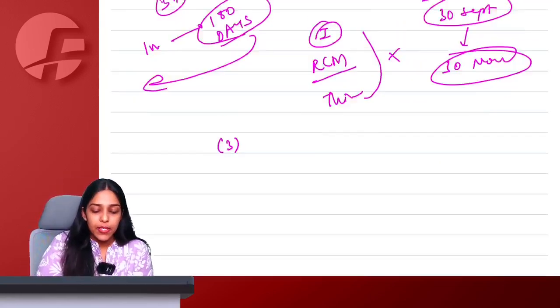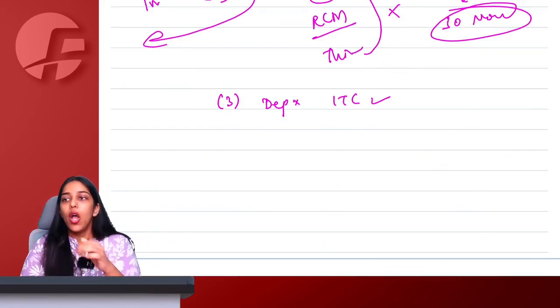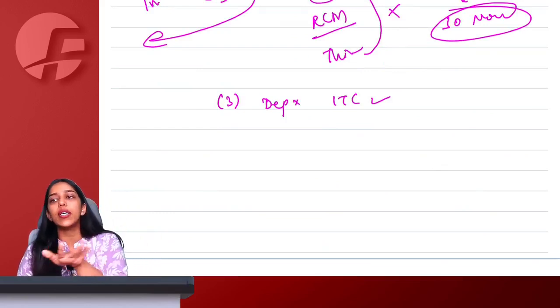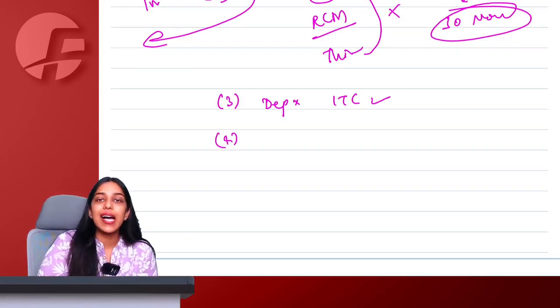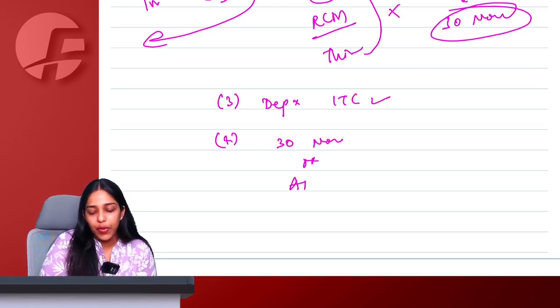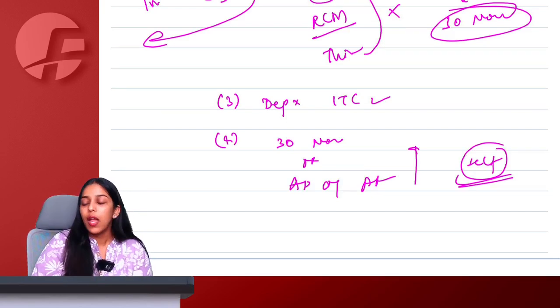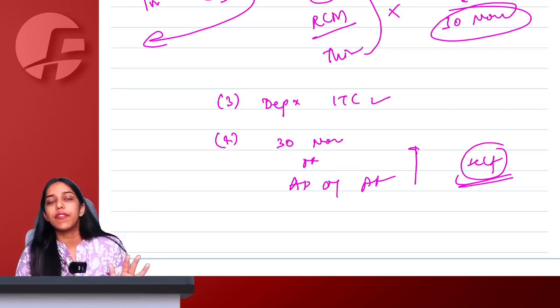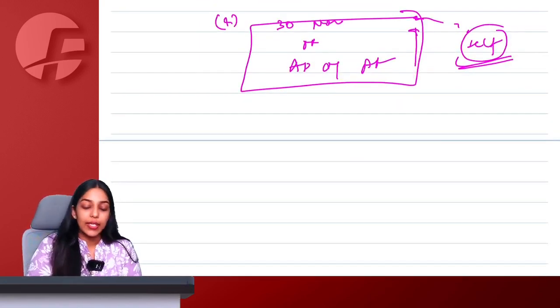16.3 simply says that you cannot take depreciation if you want to take ITC of the GST component, or you can take only depreciation and not ITC for the GST component of any asset. Then 16.4 is the last date to avail ITC. Simply it is 30 November or the actual date of filing annual return, whichever is earlier. Even if I do self-invoicing, whatever is the date of my actual self-invoicing, according to that date only I have to see the last date here to avail ITC.